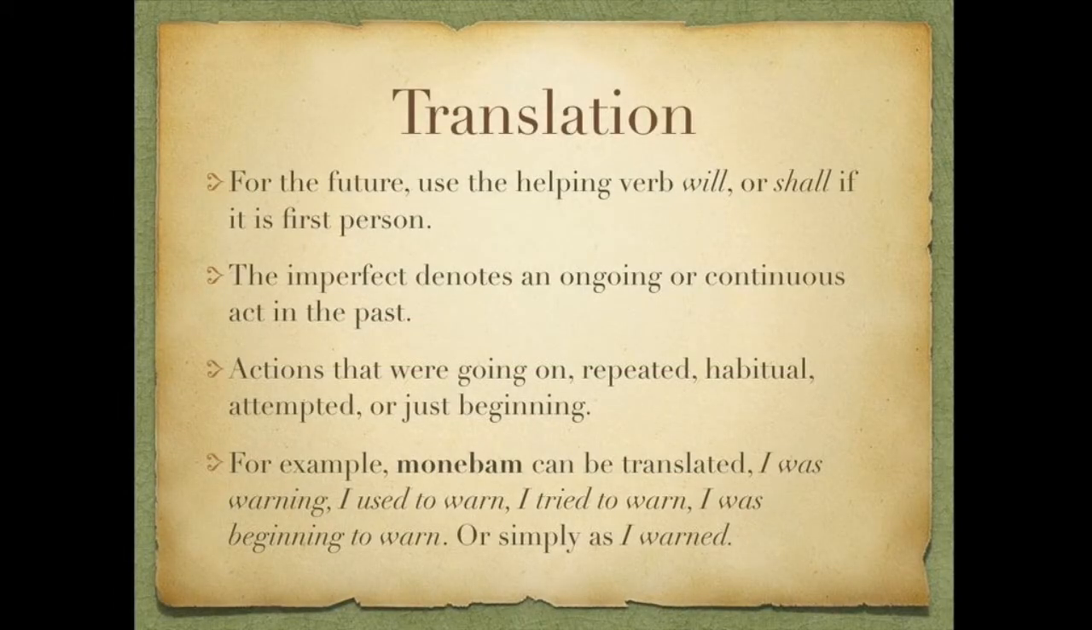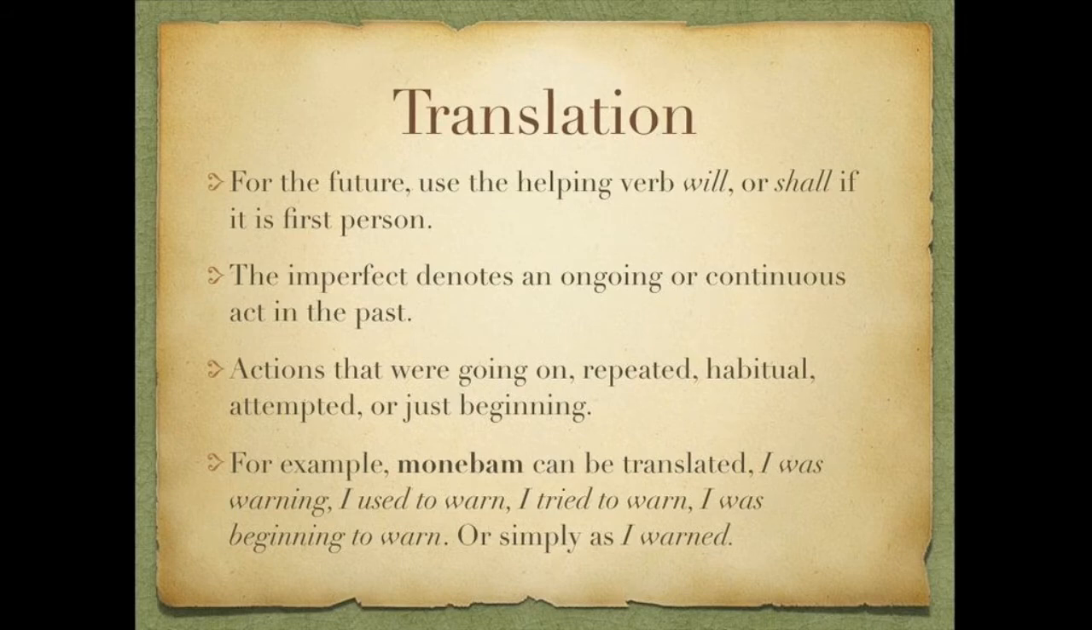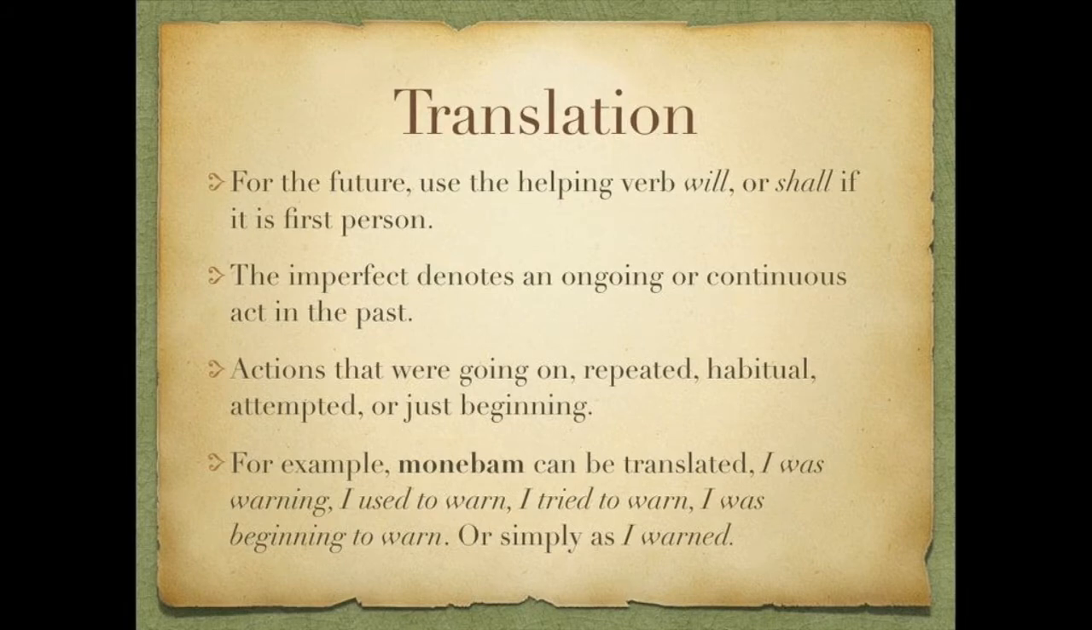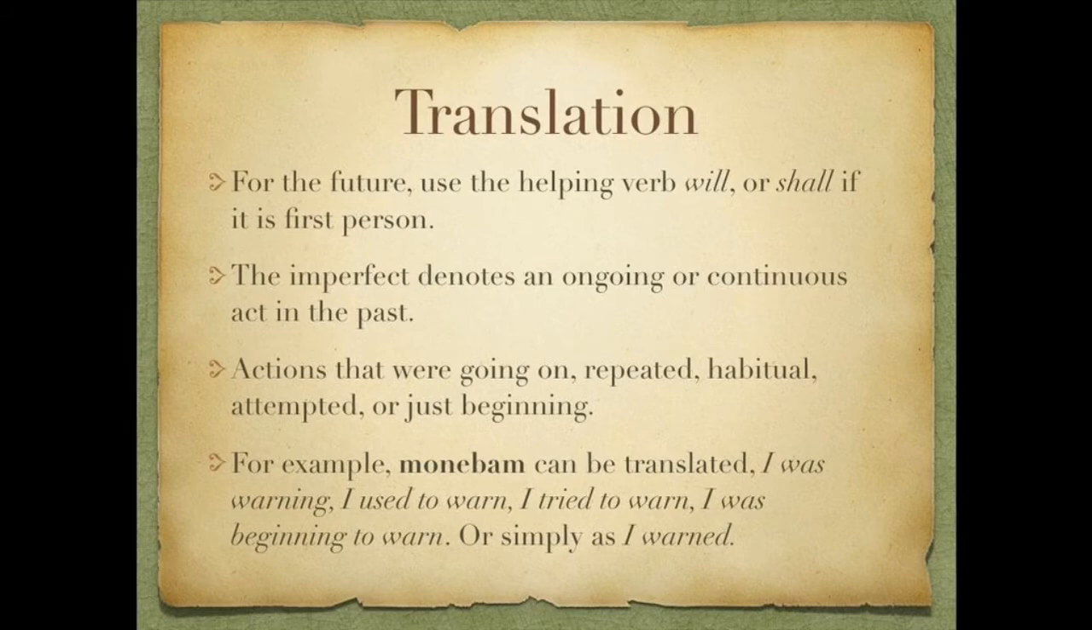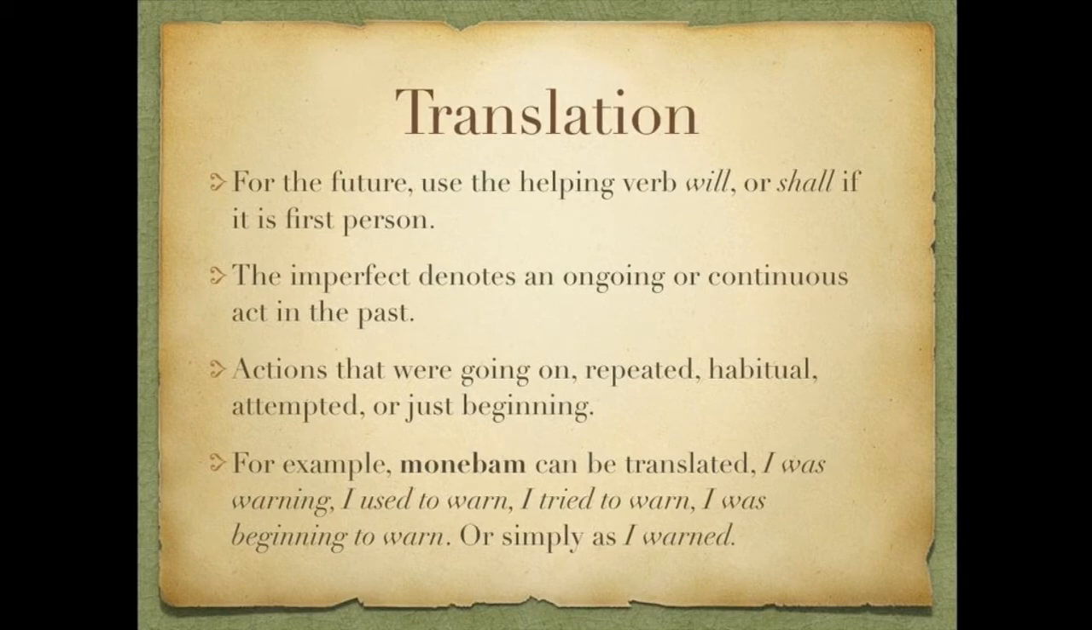So a few words on translation for the future and the imperfect tense. For the future, we use the helping verb will or shall if it's first person. The imperfect tense denotes an ongoing or continuous act in the past. So it's actions that were going on, repeated, habitual, attempted, or just beginning. There's actually a variety of ways we can translate the imperfect. For example, monebam, we could translate as I was warning, I used to warn, I tried to warn, I was beginning to warn, or simply just simple past tense, I warned. So whatever sounds best, whatever works best in the given situation.